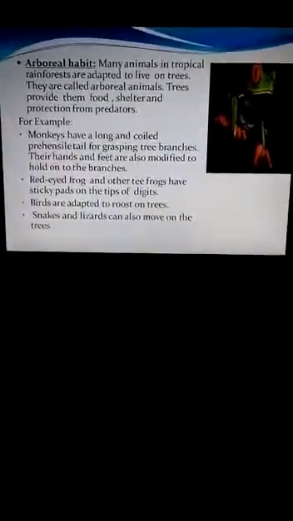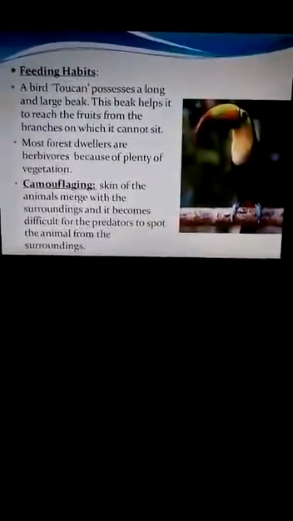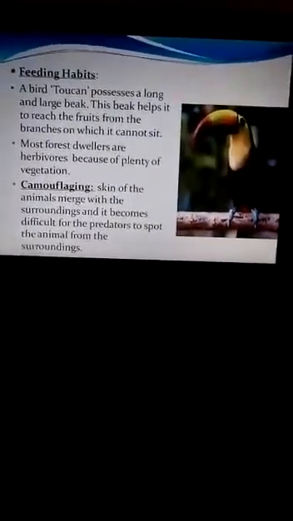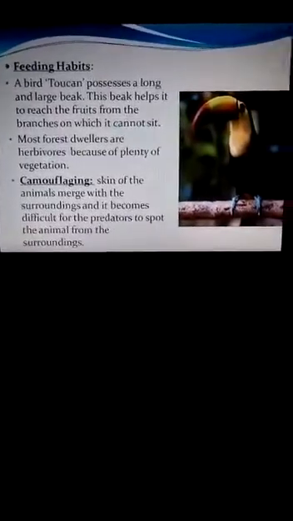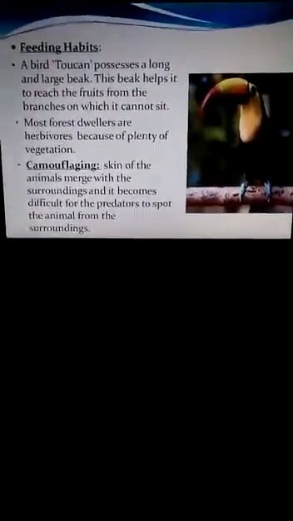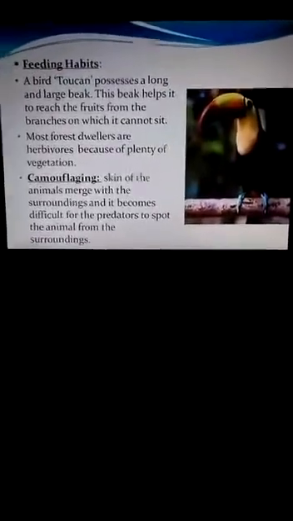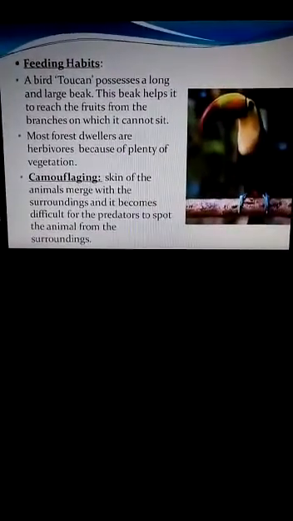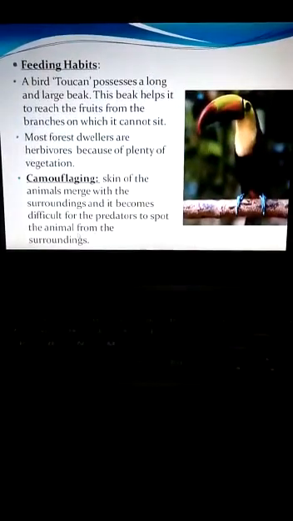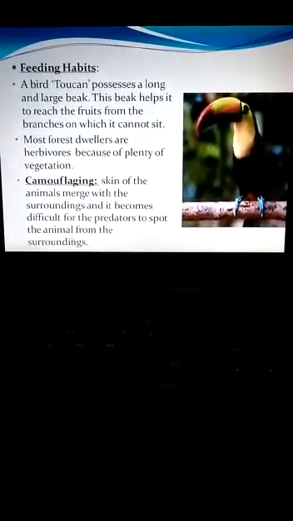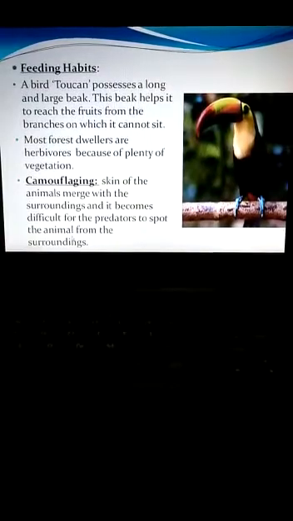Now let us see the other habits of the animals in the tropical rainforest region. The feeding habits. Forest animals have developed several methods for obtaining food. As you can see in the picture, this is a bird called the toucan. This bird possesses a long and large beak.